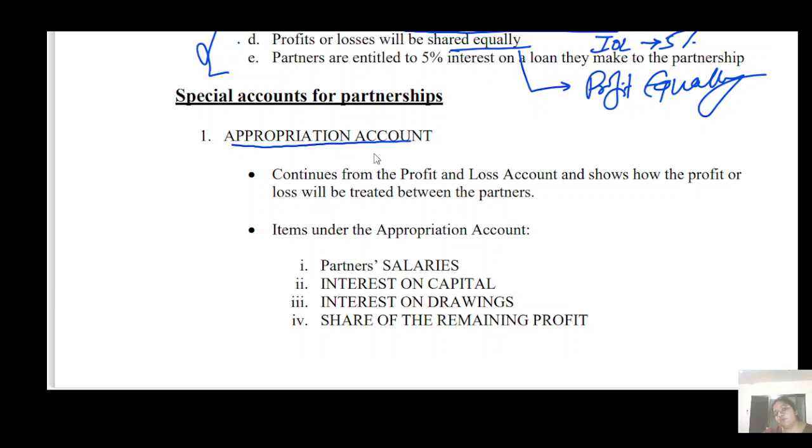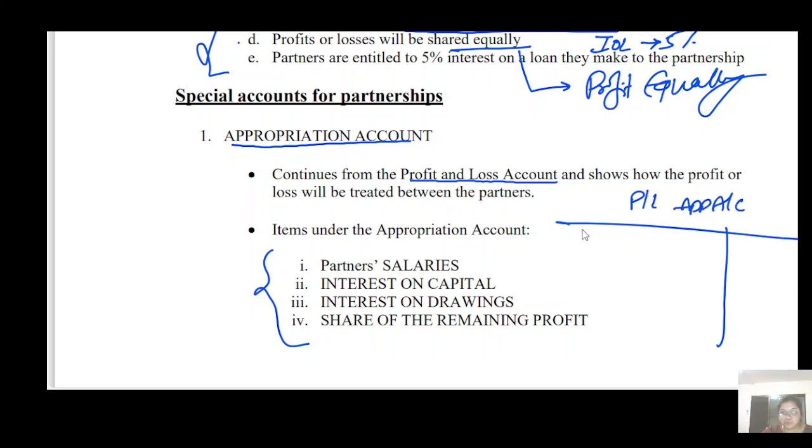What is P&L appropriation account? P&L appropriation account is the extension version of profit and loss account, in which you are going to show your partner's profit or loss, after recording all the adjustments related to the partner. Now the thing is how you're going to prepare the P&L appropriation account.